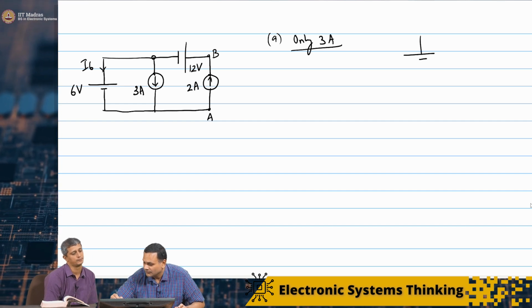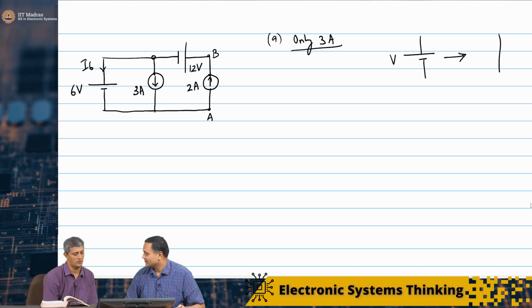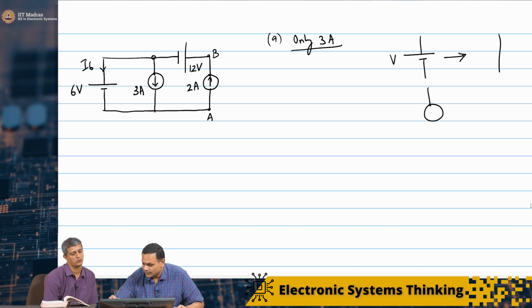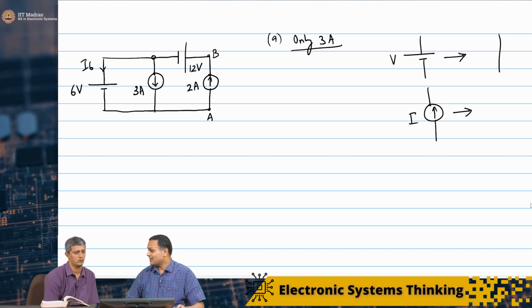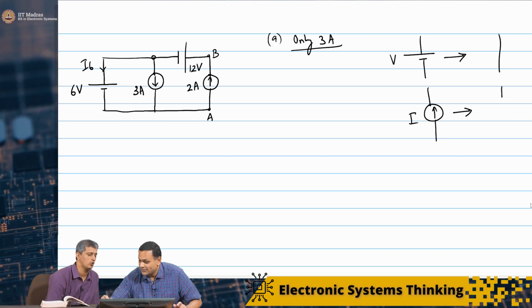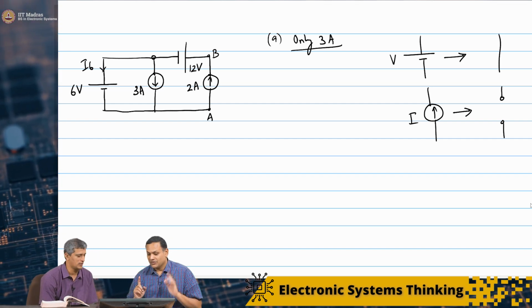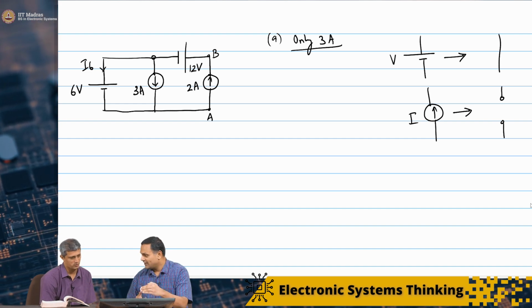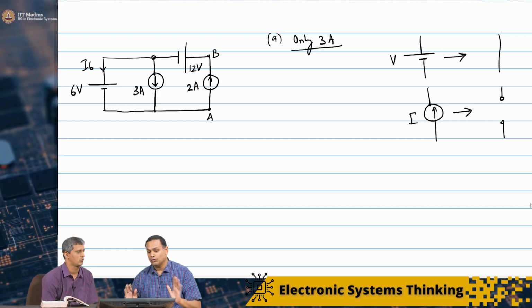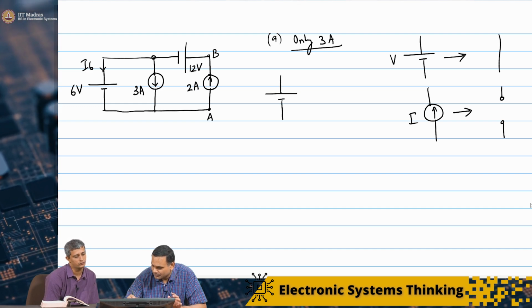If you de-energize a current source of value I, that means there is no current, so it becomes an open circuit. So if you want to remove the 12 volt source, you short circuit it, but if you remove the 2 ampere source, you open circuit it. So your circuit will now become like this.